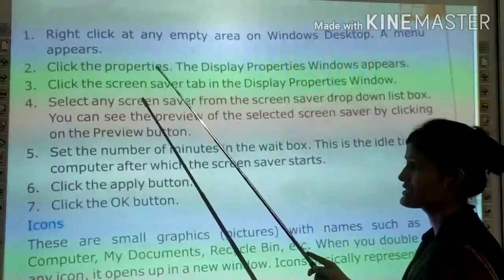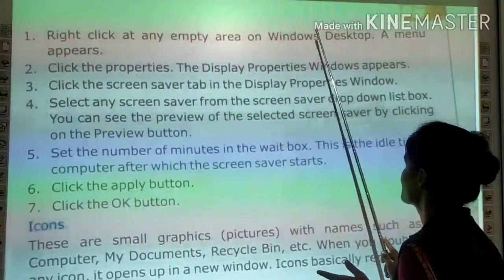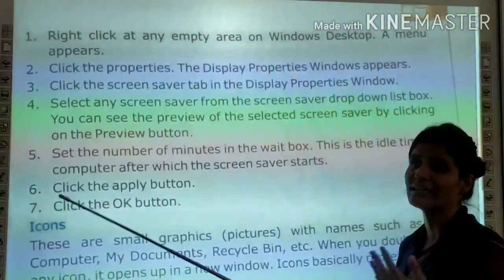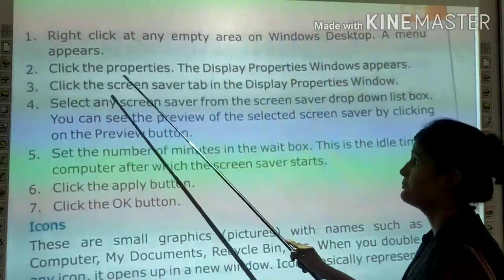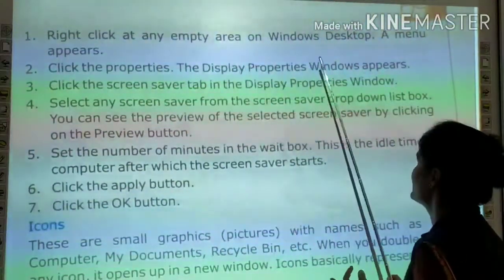So how to change a screen saver? Here are the following steps. Right click at any empty area on Windows desktop. A menu appears. क्या करना होता है? Right click on the empty area of the desktop. Click the properties, and a menu appears. The display properties window appears.